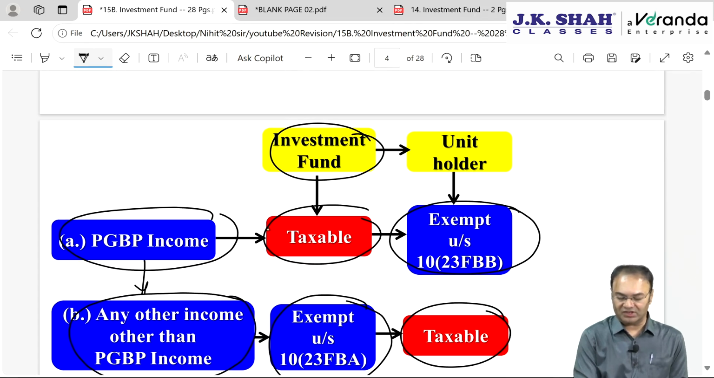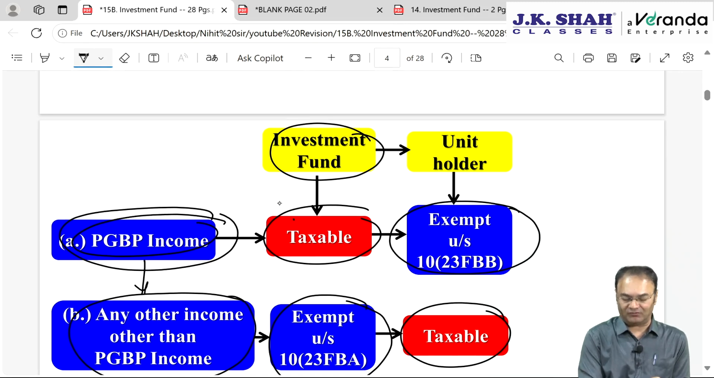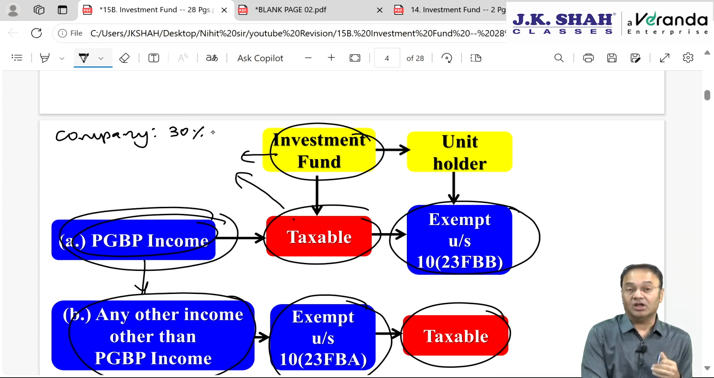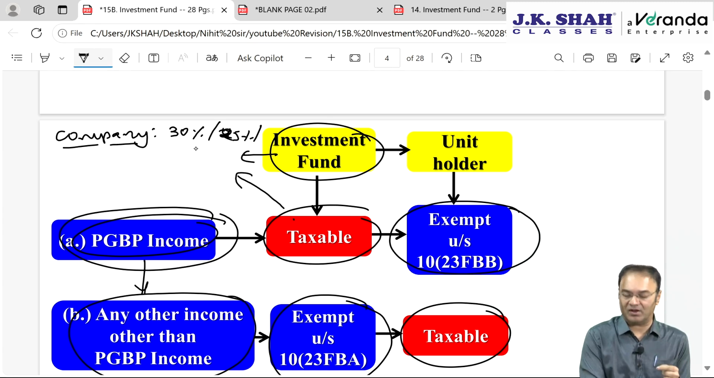The question is, PGBP income is taxable in the hands of the investment fund, at what rate will it be taxable? Answer, that tax rate depends upon whether the investment fund is a company or a partnership firm or others. If it is a company, then the tax rate is 30%, but if two years back the turnover was up to 400 crore, then the tax rate in the current year will be 25%. And if it is a company that has opted for section 115BAA, then the tax rate will be 22%.